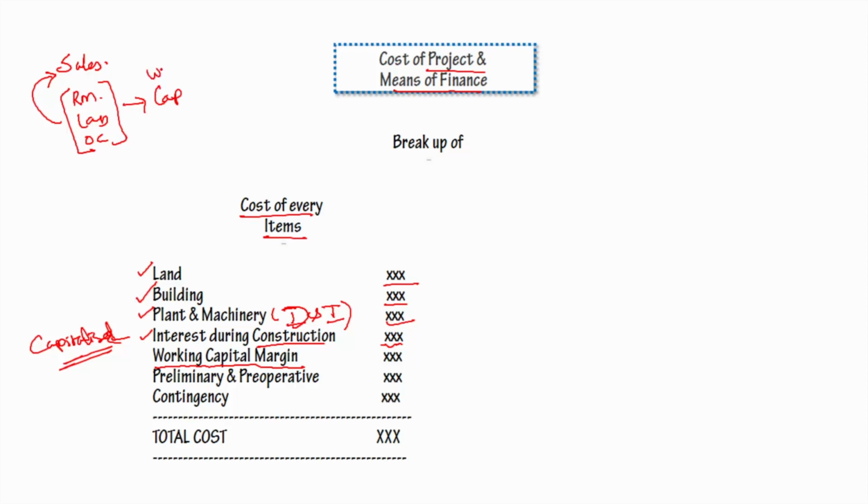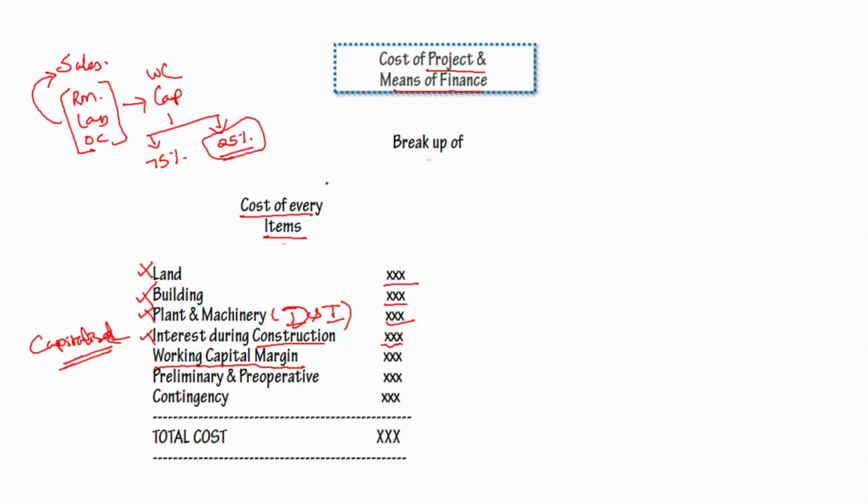We call that working capital, but of this working capital requirement, the bank will be financing only around 75%. It means the remaining 25% should come from the borrower. But the borrower is already asking for a loan for starting this project. He is asking for a loan for purchasing this land, building, plant and machinery, interest during construction.